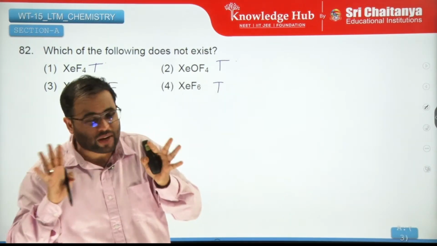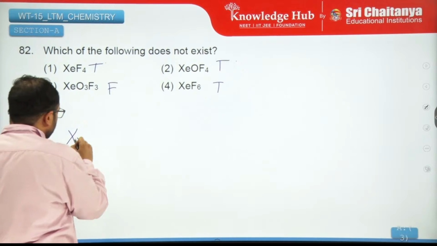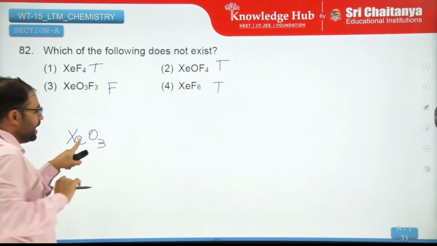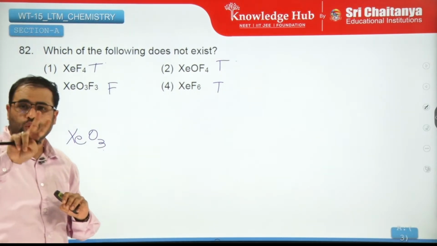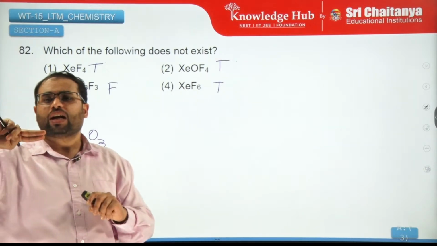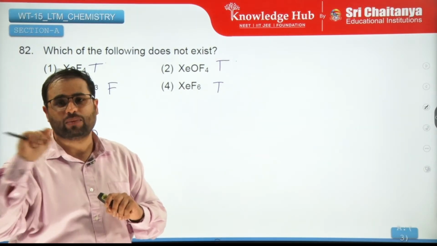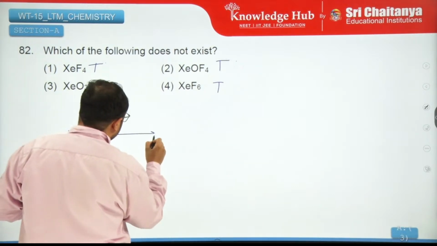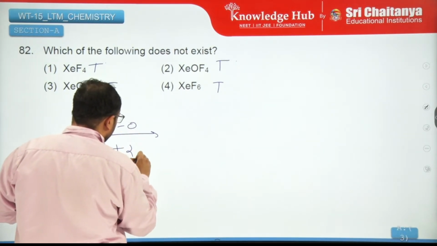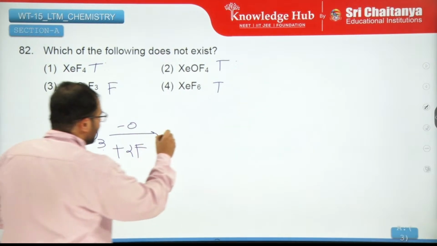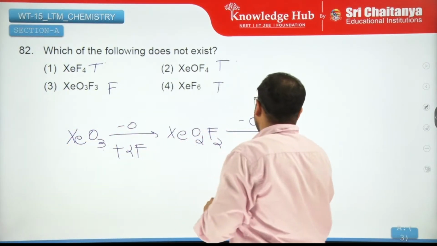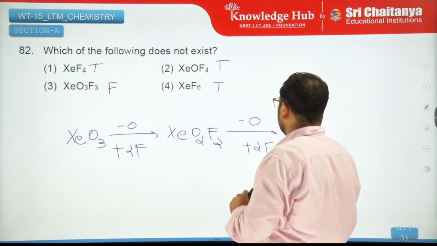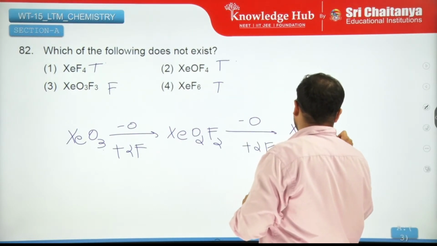Just a way to memorize and understand this is that, see, XeO3, right? Here, each oxygen is having 2 bonds to xenon. So if you replace one oxygen, you need to put in 2 monoatomic atoms which can form single bonds. So if you replace one oxygen, you have to add 2 fluorines. So it becomes XeO2F2. Again, if you remove an oxygen, you have to add 2 more fluorines. It becomes XeOF4.